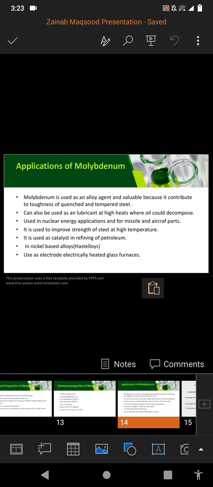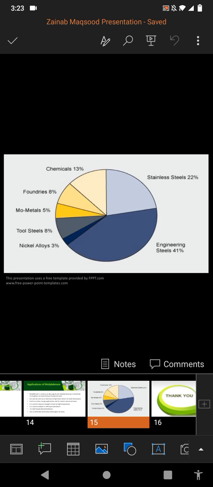It is also used as a catalyst in refining of petroleum, in nickel-based alloys, and also as an electrode in electrically heated glass furnaces. Here we can see a diagram showing its role: stainless steels 22%, engineering steels 41%, nickel alloys 30%, tool steels 8%, molybdenum metals 5%, and foundries 8%.